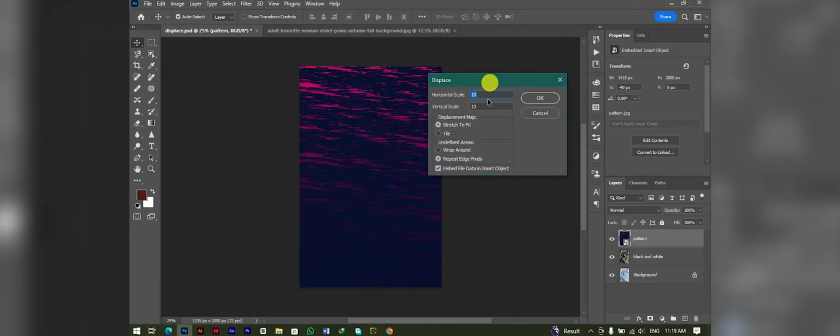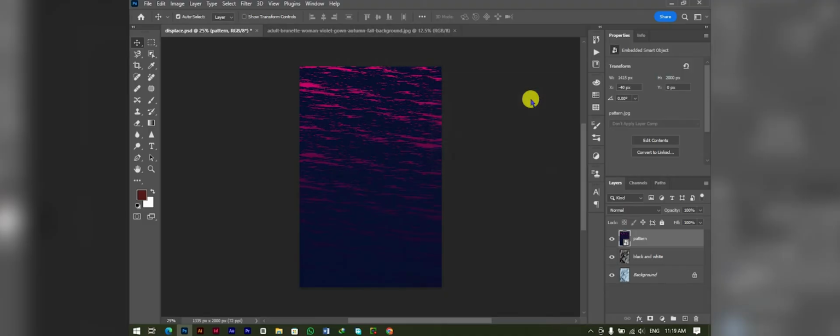You can add some zoom effects on your fabric. In this case, I'm going to leave it as it is because it varies from photo to photo, pixel to pixel, depending upon your photograph and your pattern. So try your own. In this case, I'm going to leave it empty and hit OK.